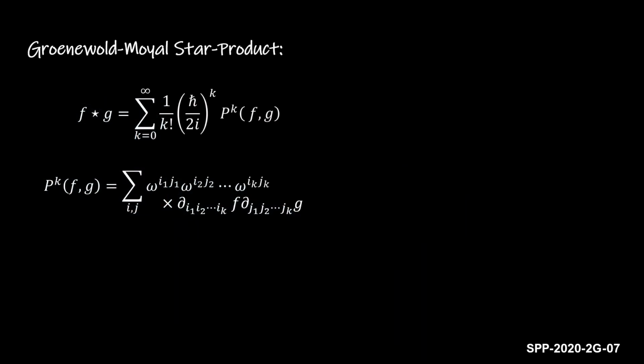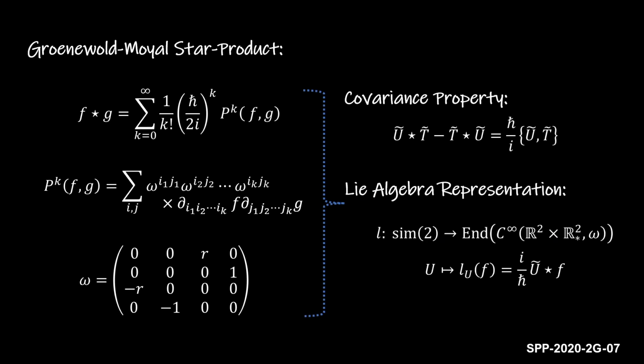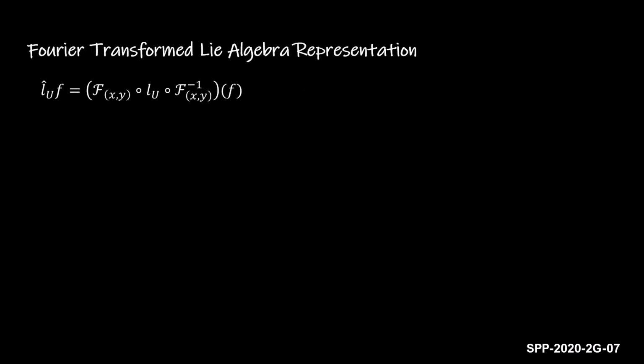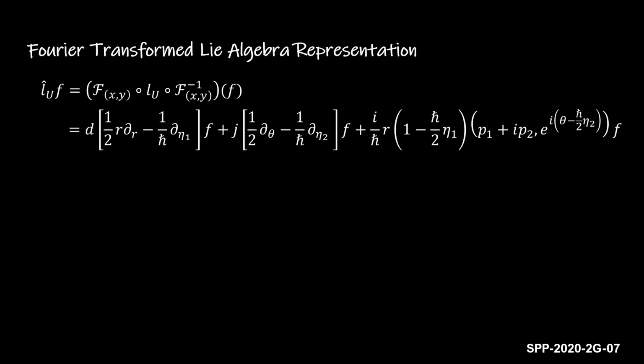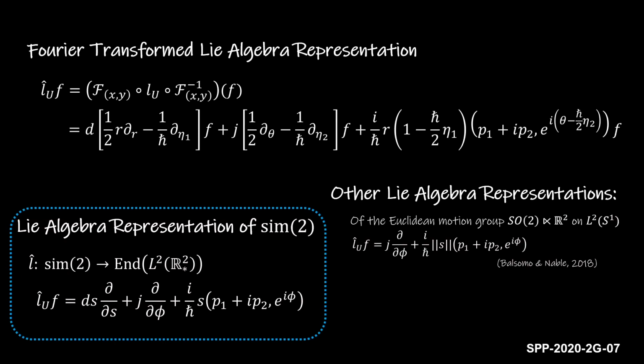On this space of observables, we introduce the Moyal star product defined by the matrix representation of the Kirillov symplectic form. This covariance property will deliver us the Lie algebra representation. The Fourier transform operators on the momentum space will give rise to this concrete computation, and by some change of variables, this expression is simplified into these operators, which defines our Lie algebra representation of the similitude group. From these operators, we recover the representations of the Euclidean motion group and the affine group.